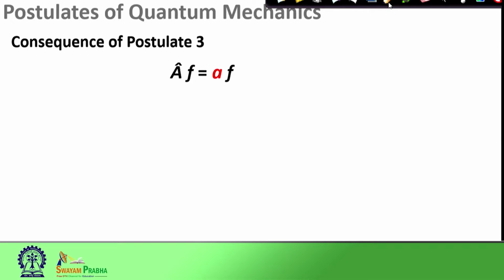And postulate 2 said that if you want to obtain an idea about any classical observable, quantum mechanics provides us with the required operator corresponding to that classical observable. This is postulate 1 and postulate 2, and postulate 3 said that if we apply this quantum mechanical operator on our state function, the only allowed observables that would come out of the experiment are going to be the eigenvalues of this operator.